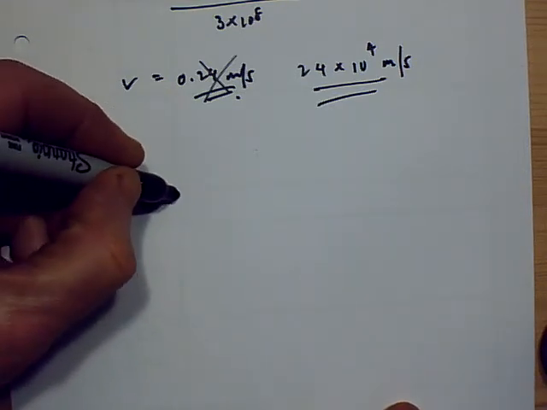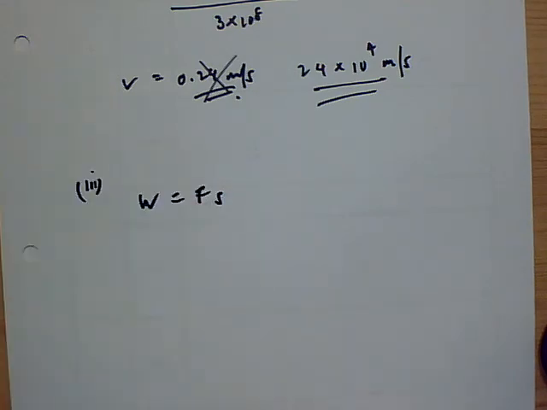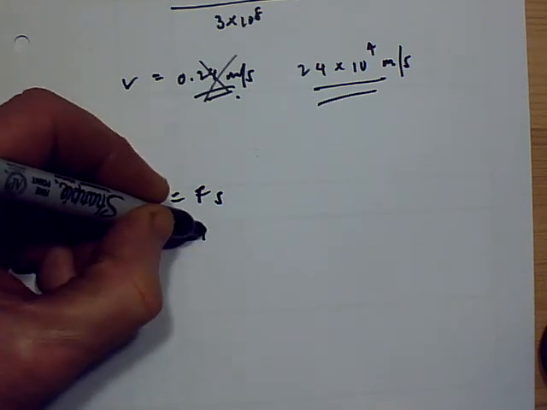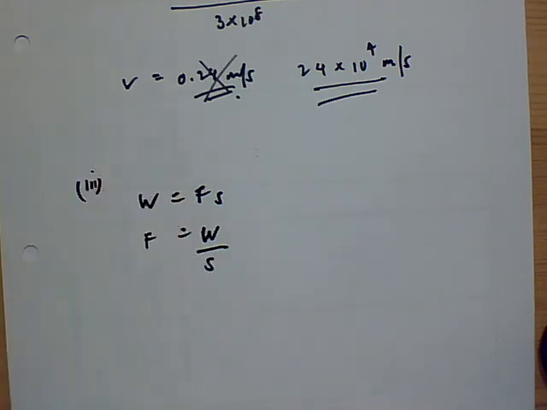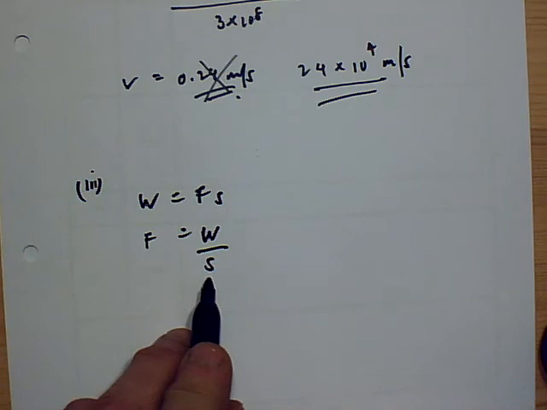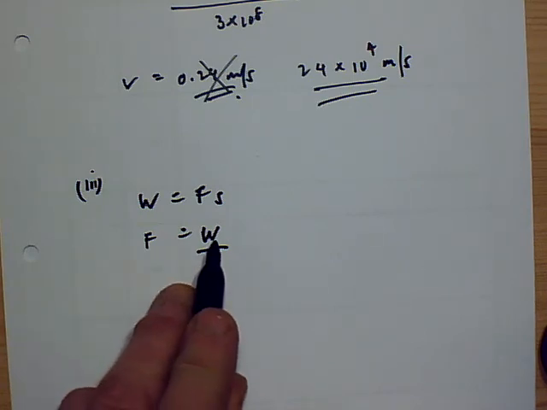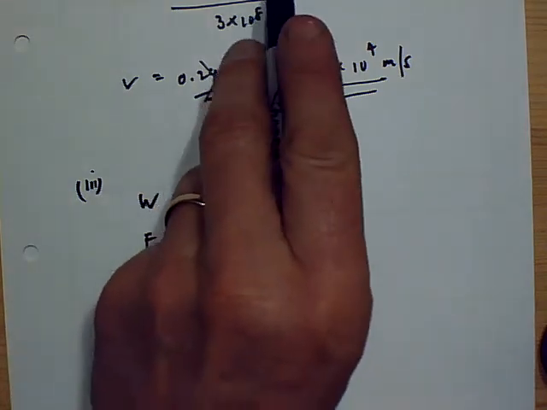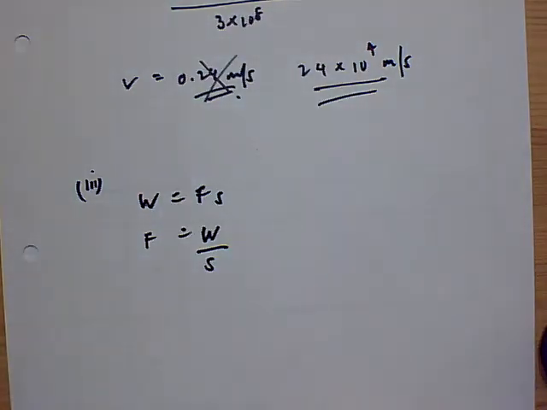Well, we know that work done is force times distance moved, or force times displacement. We want to try and work out the force. Rearrange here, force equals work done over displacement, or distance. The force operates over a distance of 200 meters. The work done is equal to the change in kinetic energy, which we know from the data here. In fact, this figure here is a change in kinetic energy.